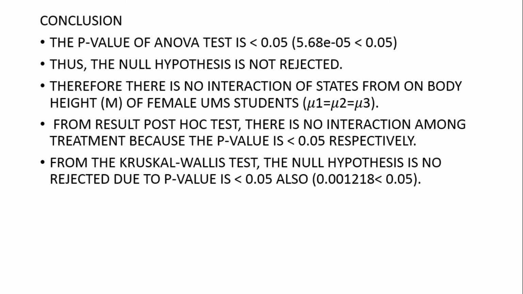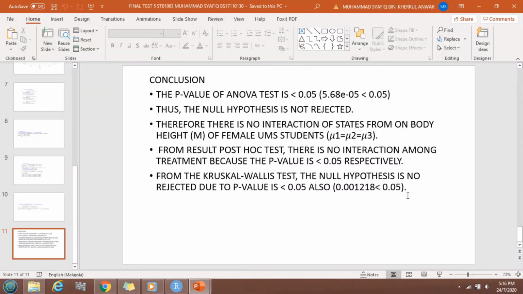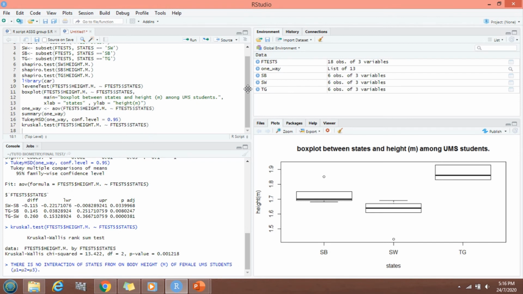From the critical values test, the null hypothesis is not rejected due to the p-value being smaller than 0.05 also, which is the p-value 0.001218, smaller than 0.05. So now I will show you the commands for RStudio.